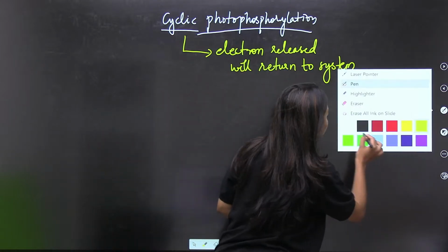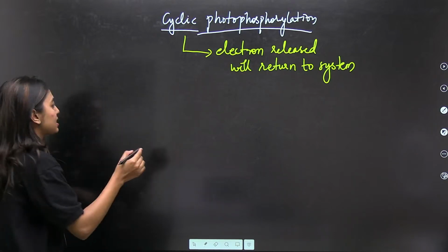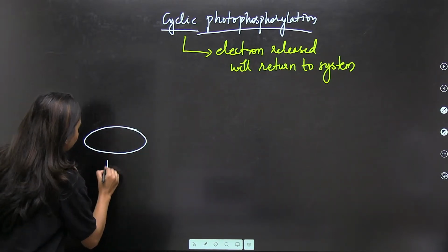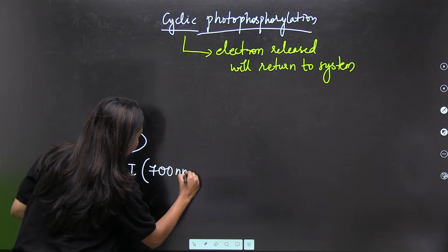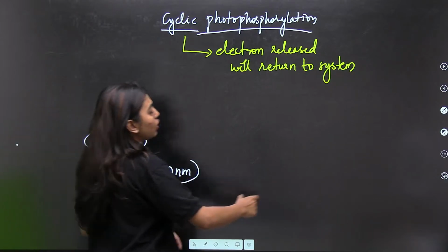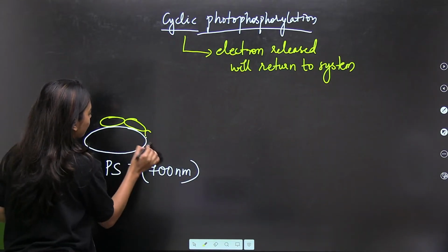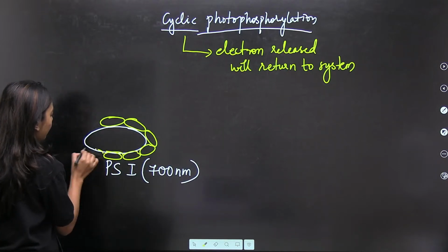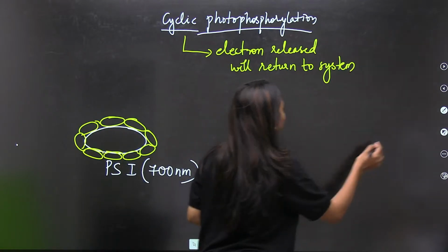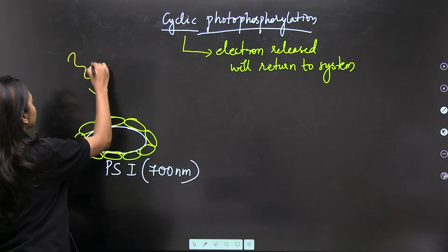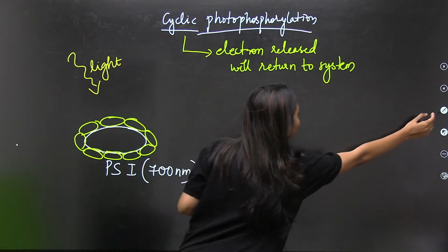Now, very important, students, this cyclic has only one system. What is that one system? Look here, your PS1. What is PS1? 700 nanometer. So this 700 nanometer is still going to have accessory pigments. Accessory pigments are going to be there. Fine. So students, this is very easy, simple. Now what is going to happen? I'll draw it elsewhere.